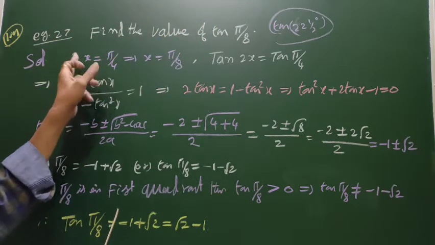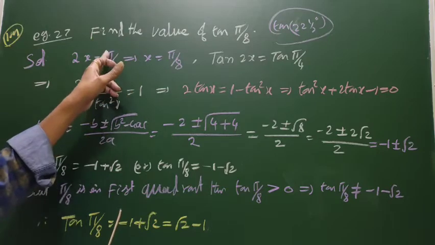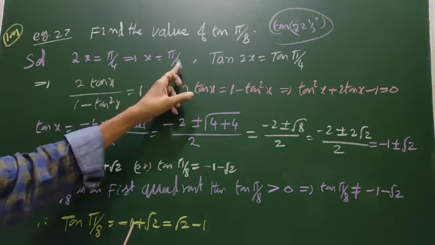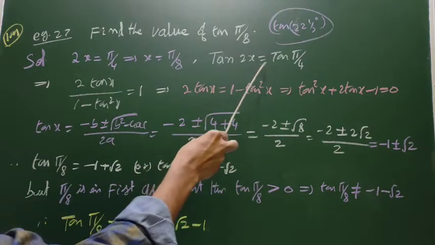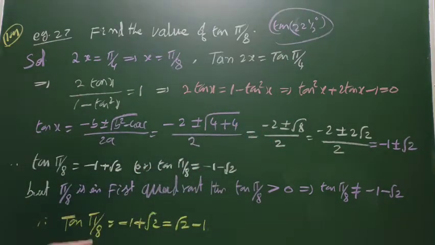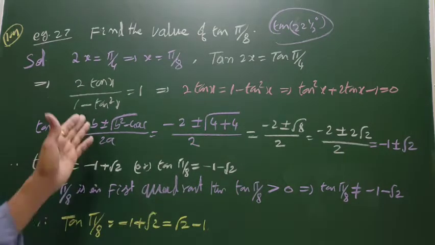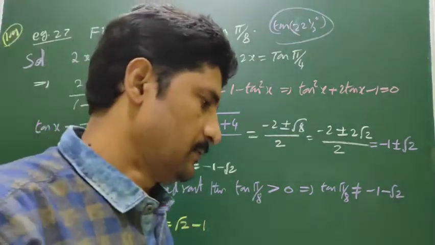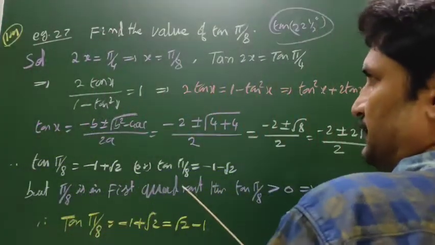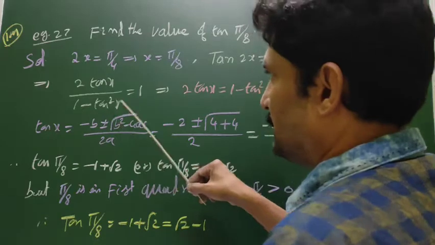Now I am putting 2x is equal to pi by 4. Now x is equal to pi by 8. Taking tan on both sides, tan 2x is equal to tan pi by 4. The formula of tan 2x: what is it? 2 tan x by 1 minus tan square x is equal to 1. Now cross multiplication.